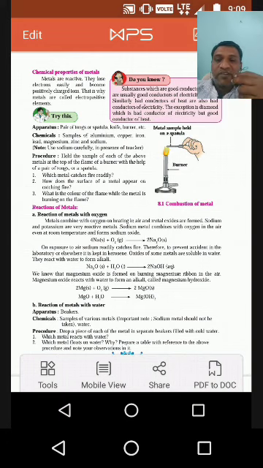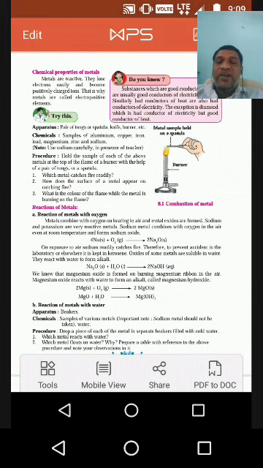Next is the reaction of metals with water. We cannot take sodium here because sodium is a highly reactive element, which is why sodium is always kept in kerosene.